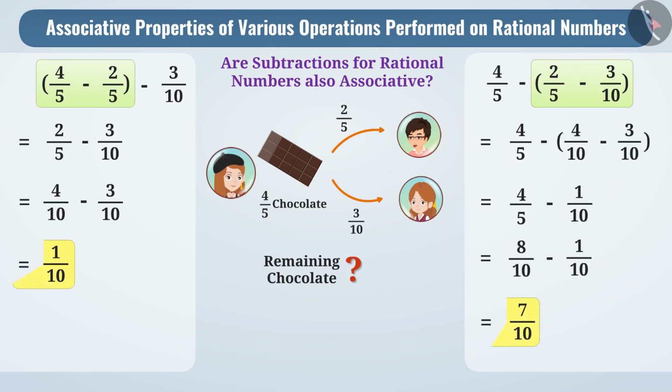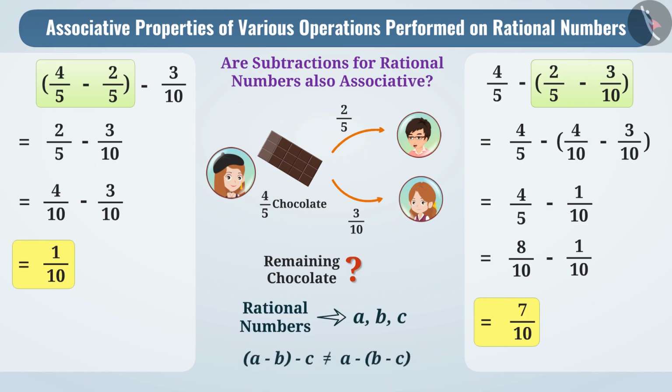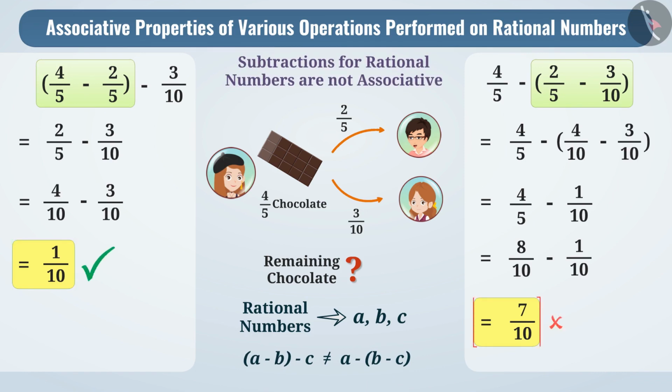Here, the results are not the same in both cases. Therefore, any three rational numbers a, b, and c cannot be grouped in any way. It is necessary to subtract them in the given order. We can say that subtractions for rational numbers are not associative. Here, the result of the first case is correct and the result of the second case is wrong. So, we can say that Aditi has 1/10 chocolate left.